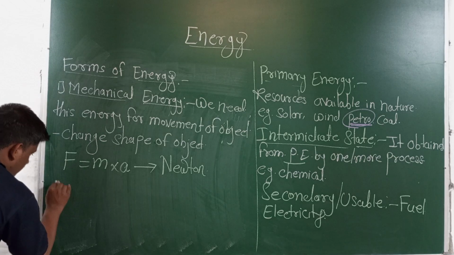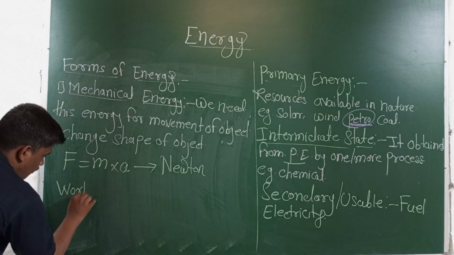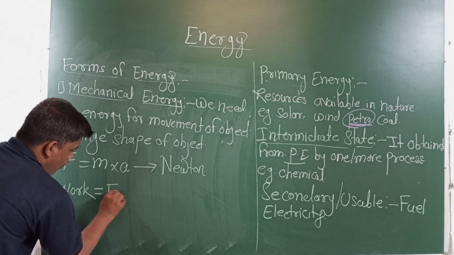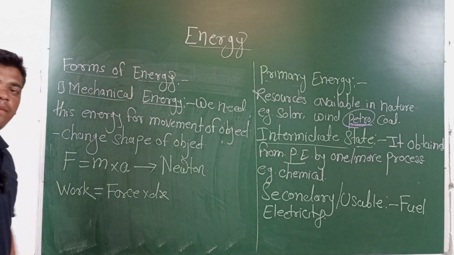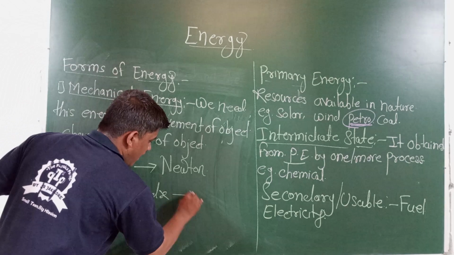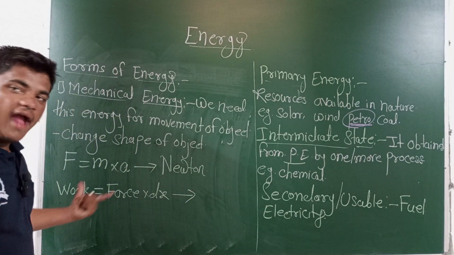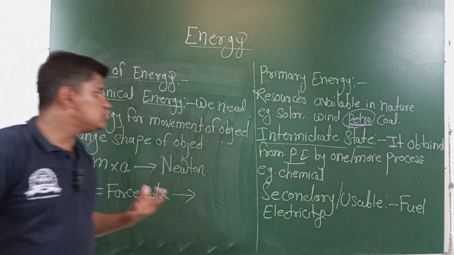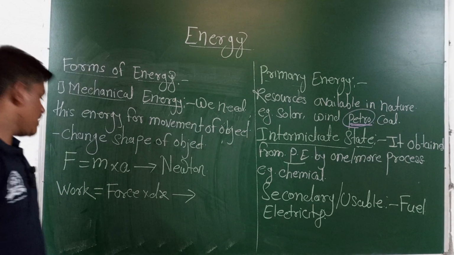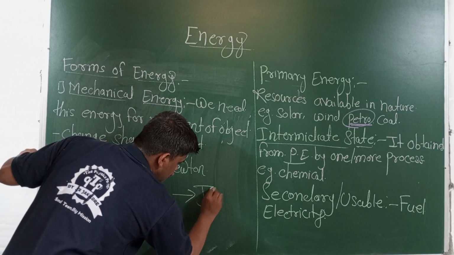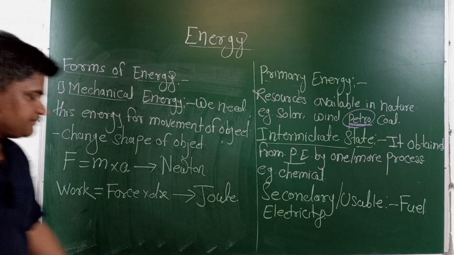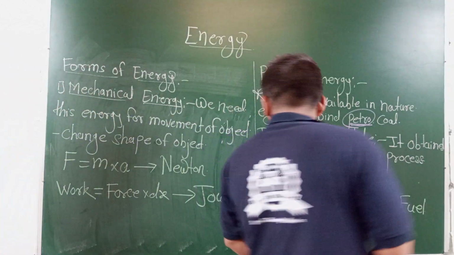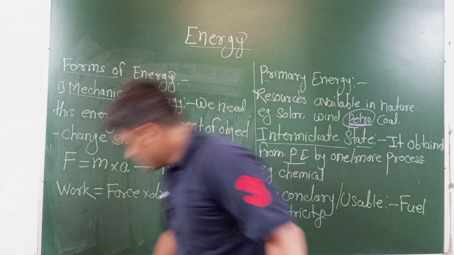Then work done is equal to the force into displacement of the particle or object, and work and energy have the same SI unit. This is the joule.